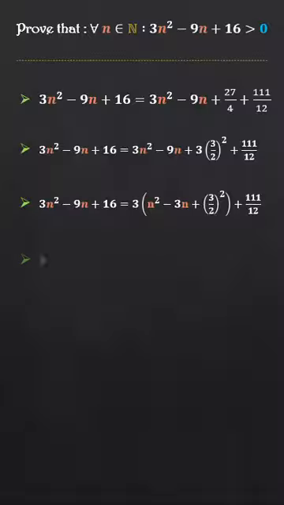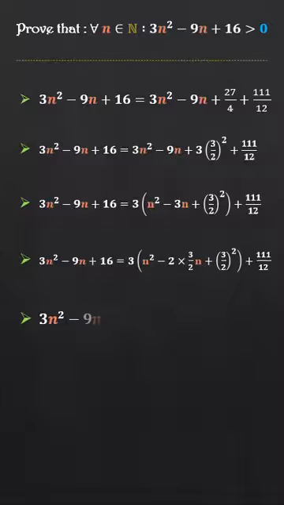This can be written as equal to 3 times (n² − 2 times 3/2 times n + (3/2)²) plus 111/12. Now by factorizing the expression between the brackets, which represents a remarkable identity, we find that 3n² − 9n + 16 equals 3 times (n − 3/2)² plus 111/12.